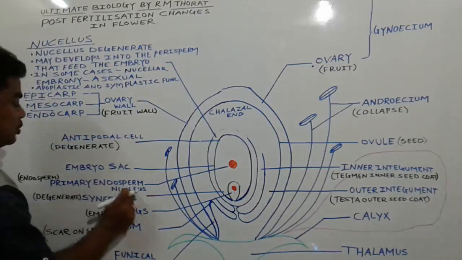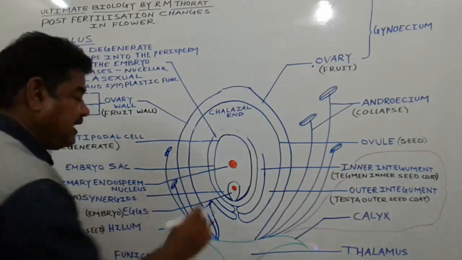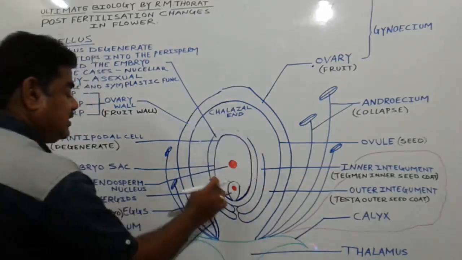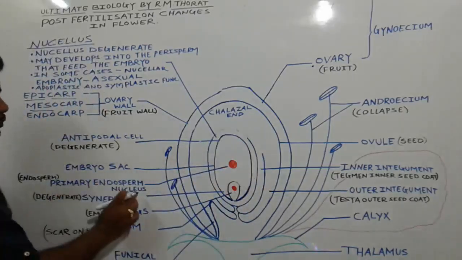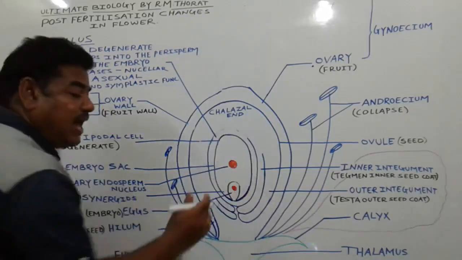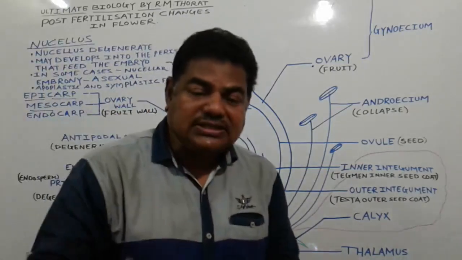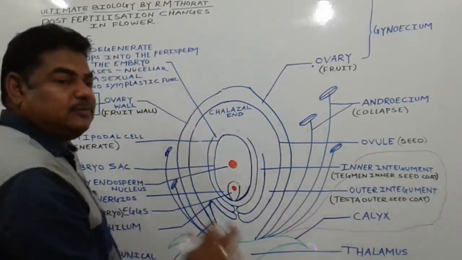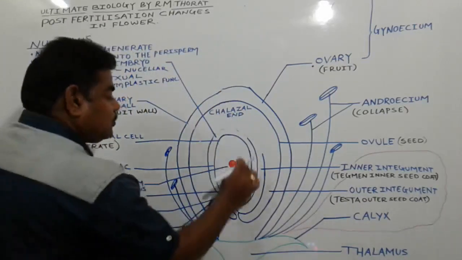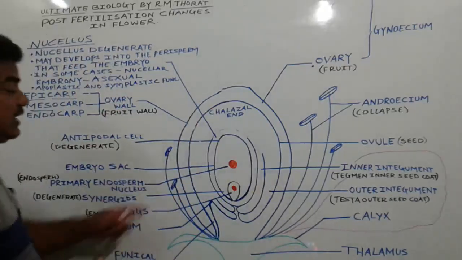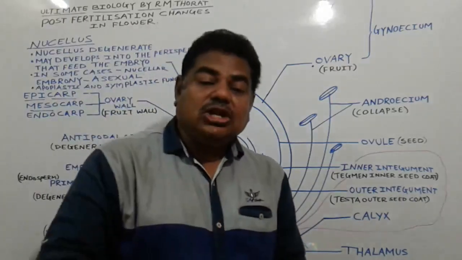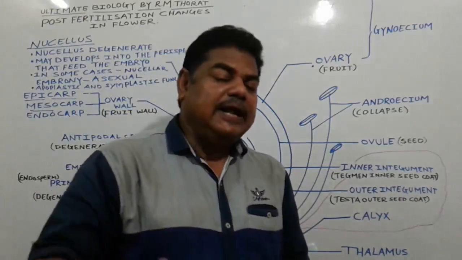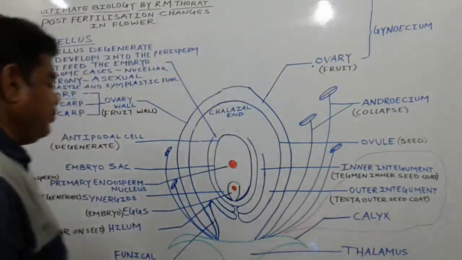And this primary endosperm nucleus after fertilization, in this big central cell, now we call it a primary endosperm cell. These cells divide and redivide by mitotic cell division, and here endosperm formation takes place. We will see the endospermic seed and non-endospermic seed details in a coming video.